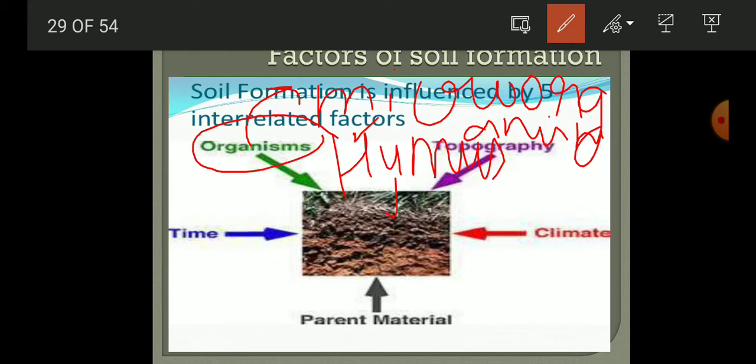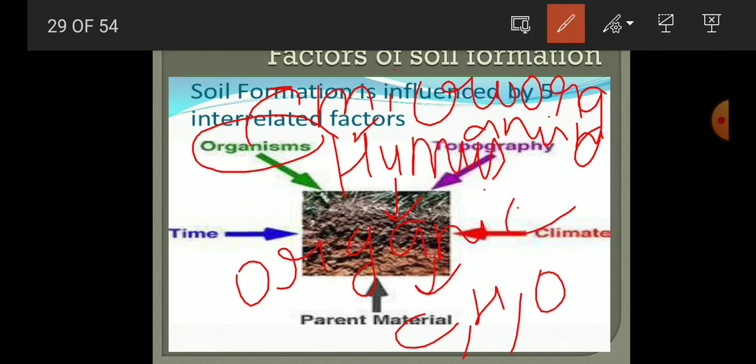Humus is also known as the organic content, and that organic content is rich in carbon, hydrogen, and oxygen. So organic content is essential for the formation of good soil. Time is important, the parent material is important, and climate. These are the different factors which are important for the formation of soil.